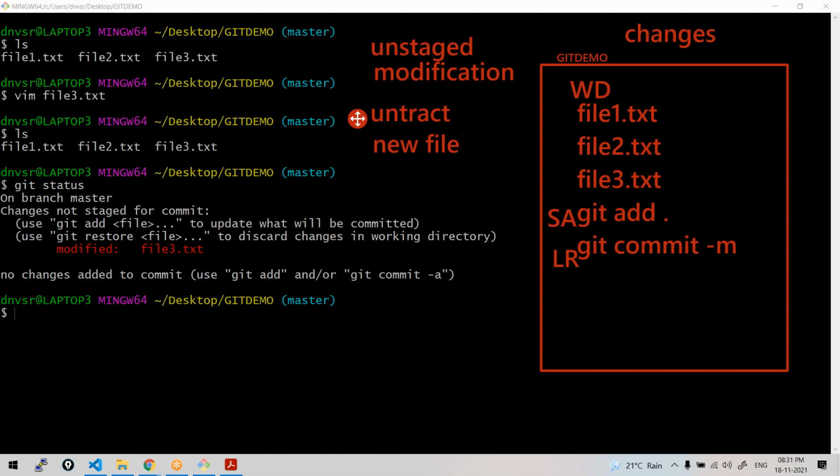In your file 3, is it an untracked file? Already we have placed it in the local repository. Let me show you. git ls-files. See, file 3 is already there. So it's no more untracked. It's already being tracked by Git. Only certain modifications are there. Got it, everyone?